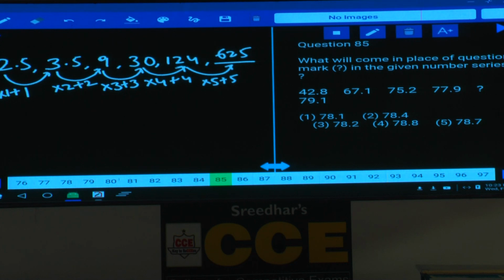Now in this 85, if you observe here, there is only one decimal among these numbers. As there is only one decimal, hence remove the decimal by multiplying the numbers with 10, isn't it? Now this 42.8 will be 428, remove the decimals.